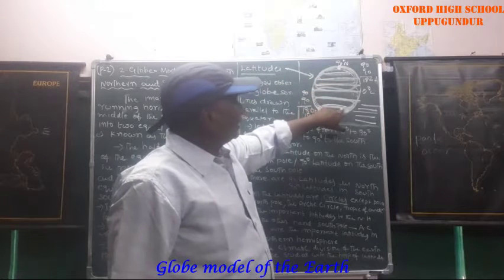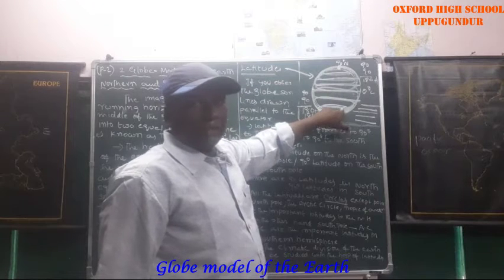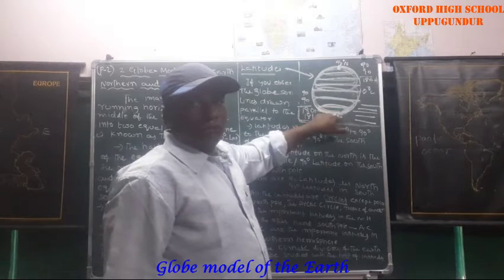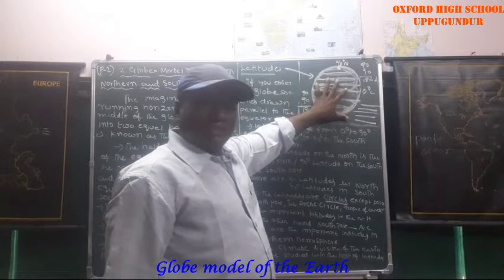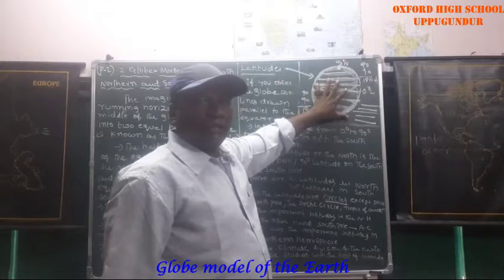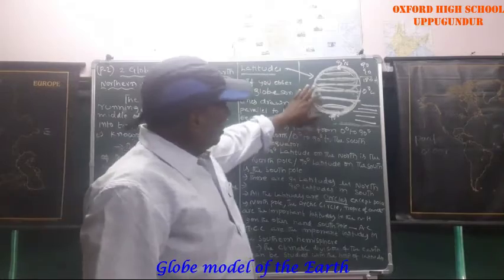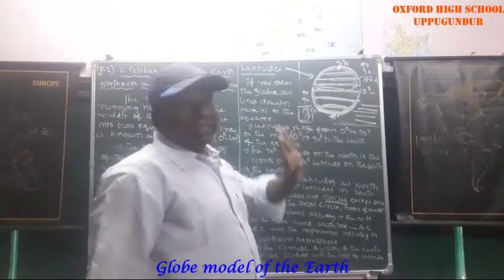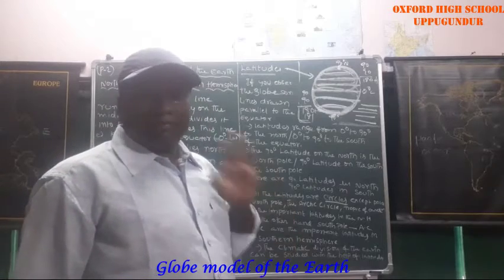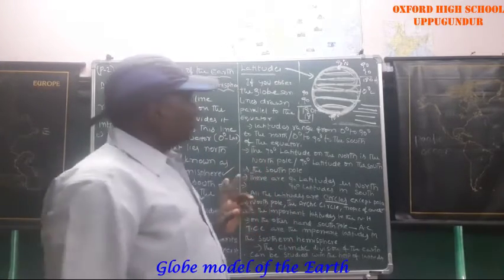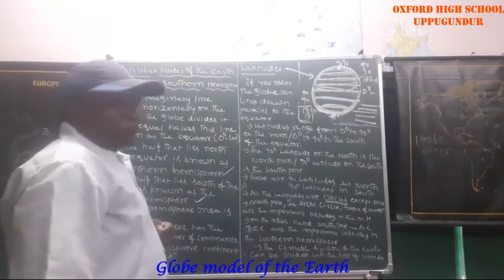In the southern hemisphere, they are the Tropic of Capricorn, the Antarctic Circle and the South Pole. There are 180 latitudes plus 1 equator, total 181. These latitudes are circles, drawn parallel to the equator. Understood? So up to now, we discussed these latitudes.